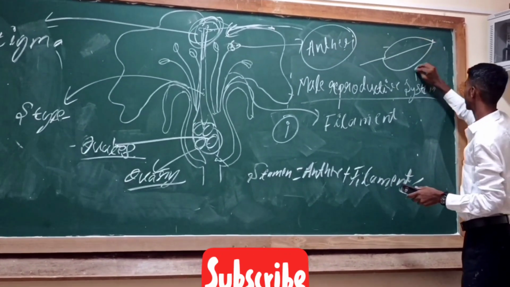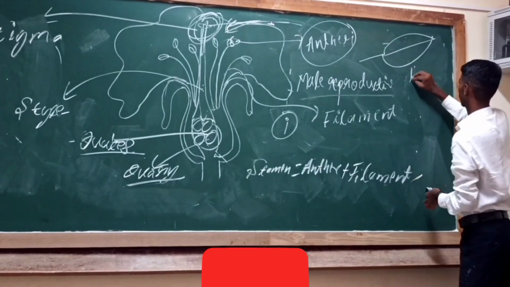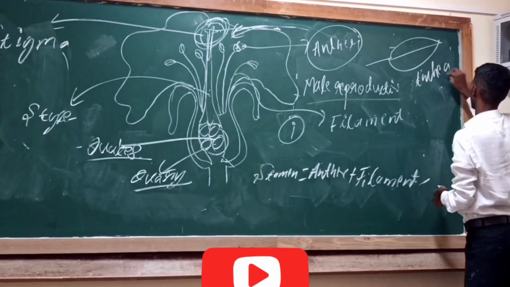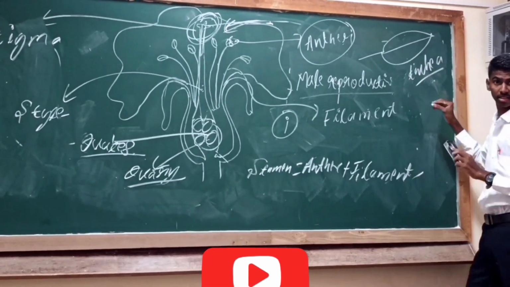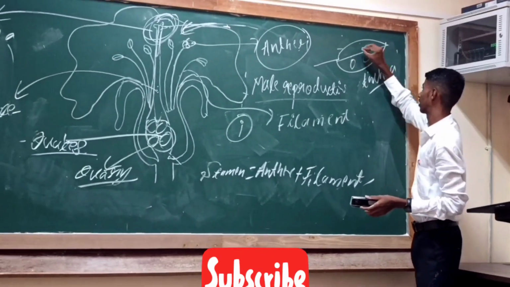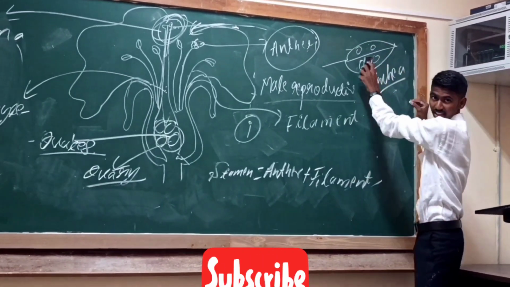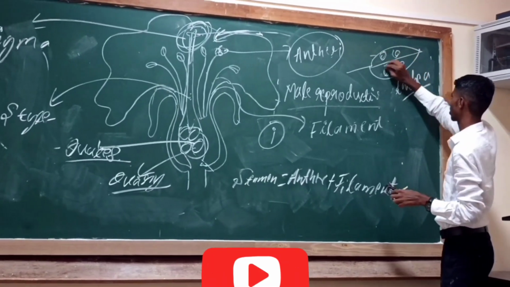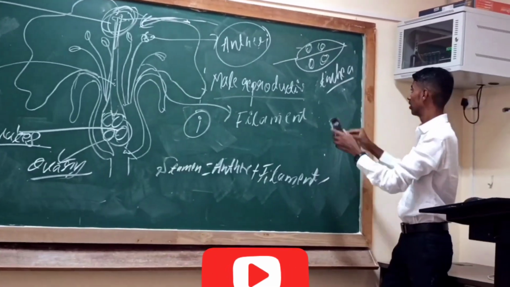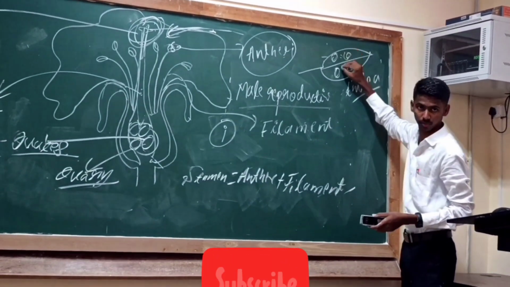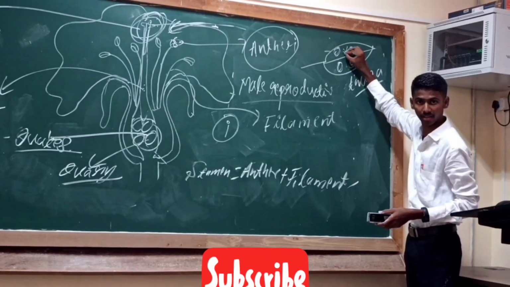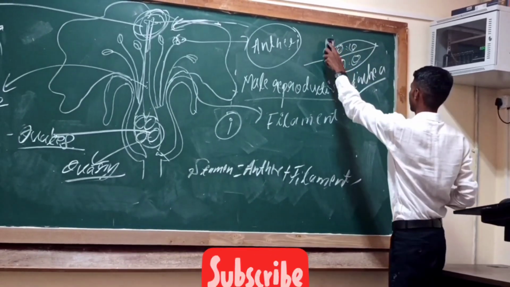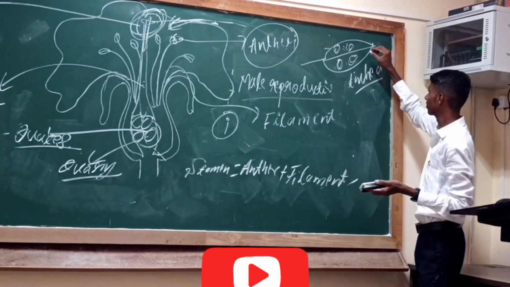They are known as thecae. These two lobes are known as thecae. Thecae consist of microsporangia. There are two microsporangia in each lobe, so there are 4 microsporangia in total in the anther. These are the two components of the anther, called thecae. Do you understand?